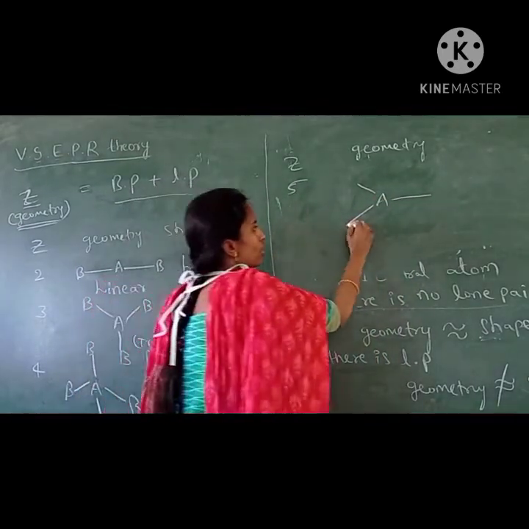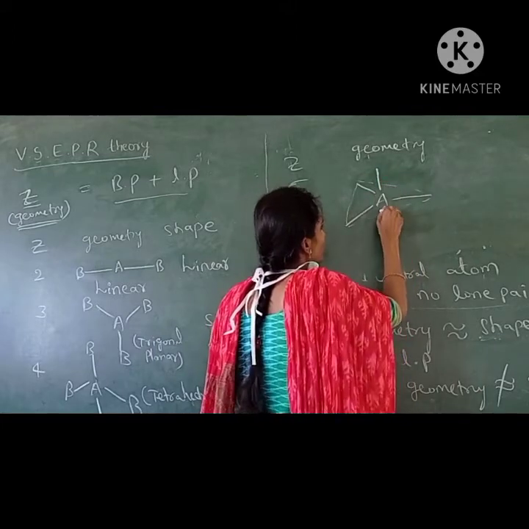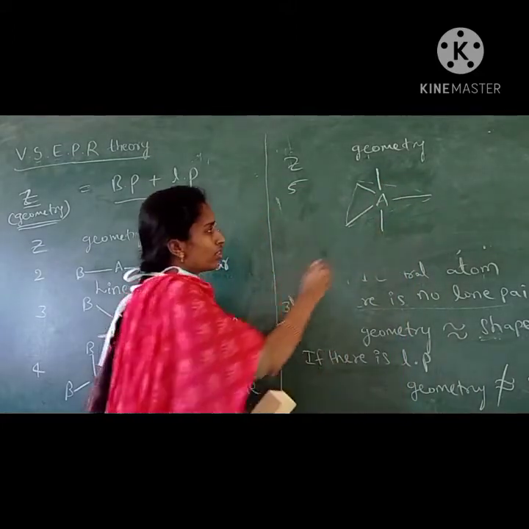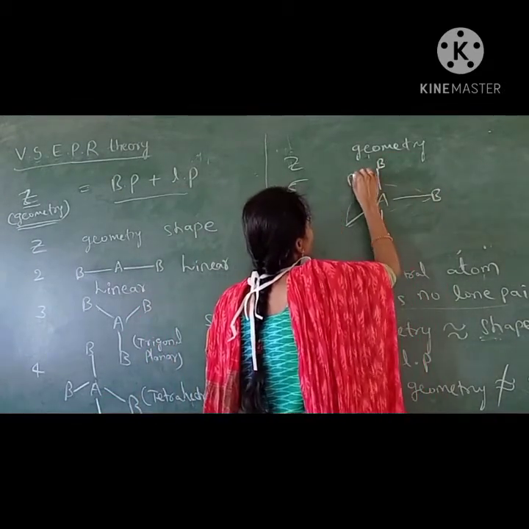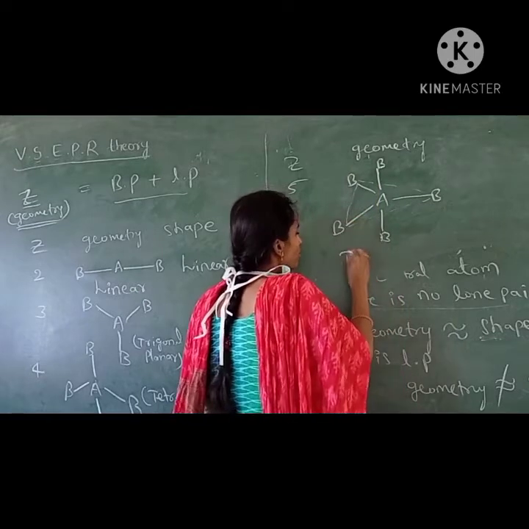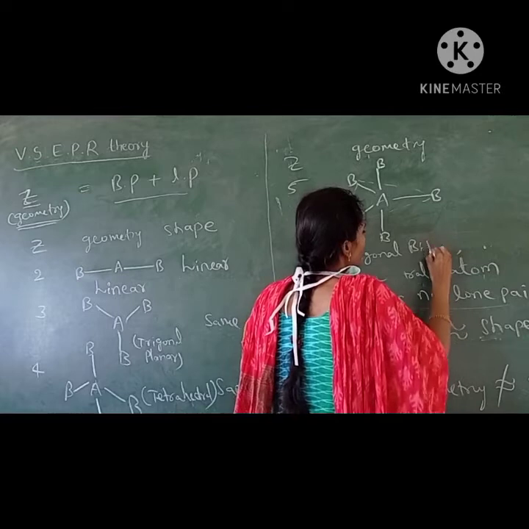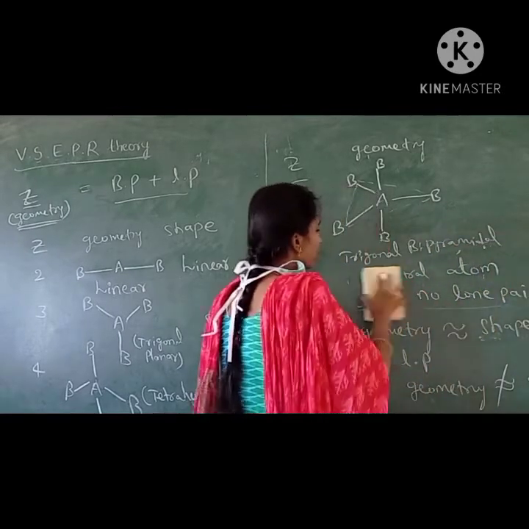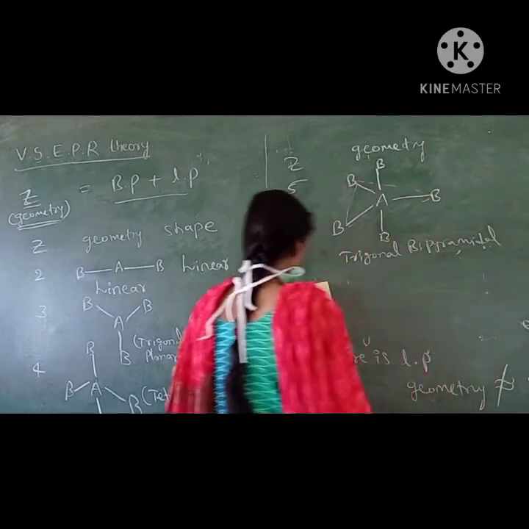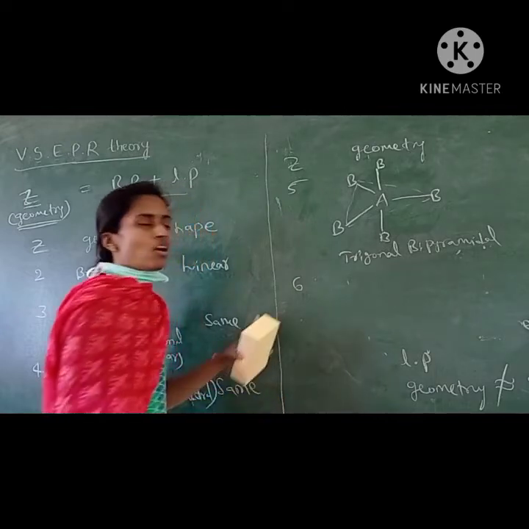This is the trigonal planar part, and here two more bond pairs are there. So this is trigonal bipyramidal.